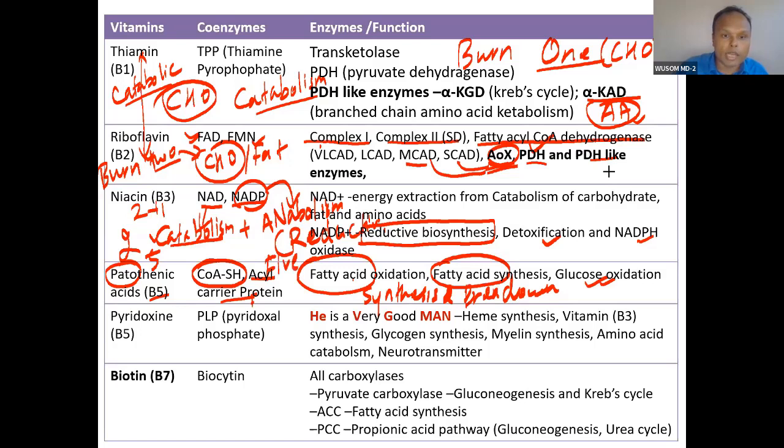5 for F, F for fat. Okay. Now pyridoxine. Sorry, this is 6. I wrote 5. So pyridoxine, the coenzyme PLP, pyridoxal phosphate.